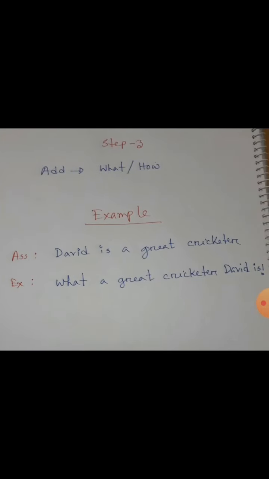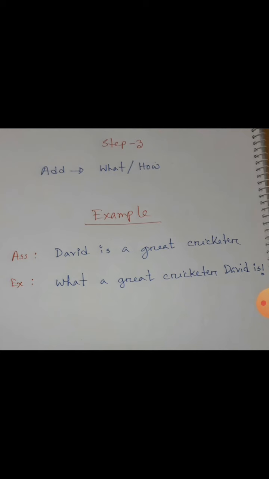So here we first add "what." Let me clear one thing. In step 3, I'm telling you to add "what" or "how." This is the first thing that you have to do when you exchange an assertive sentence to exclamatory. In an exclamatory sentence, "what" and "how" are very important words, so you have to put it at the start of the sentence.